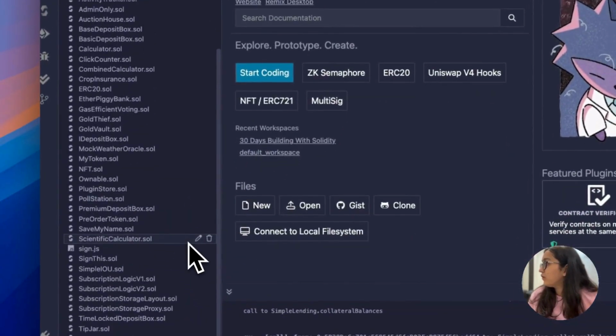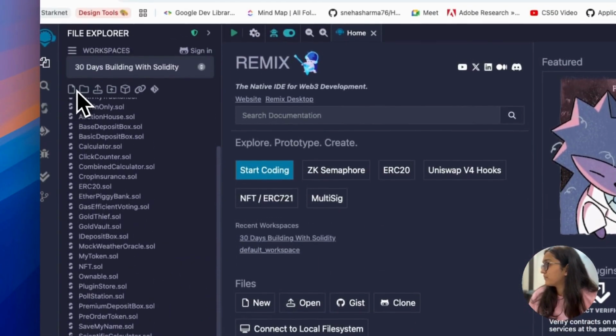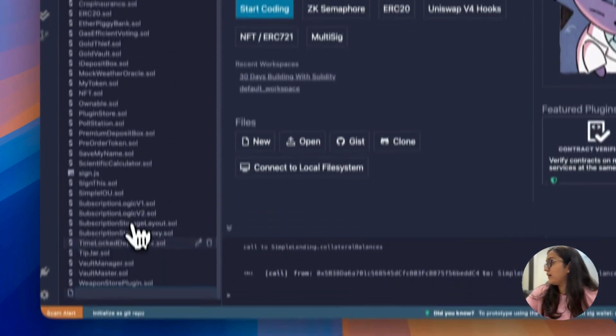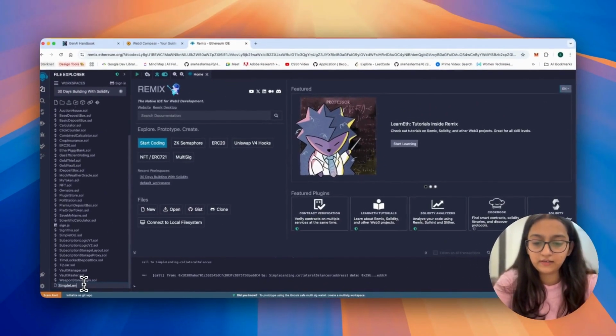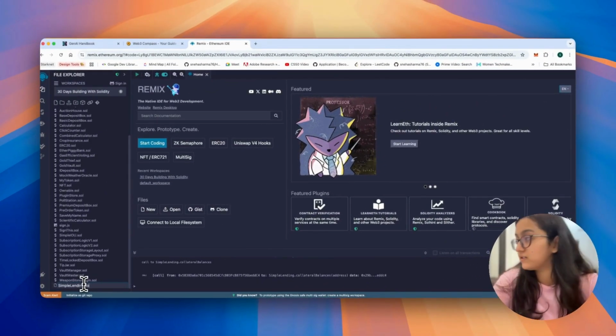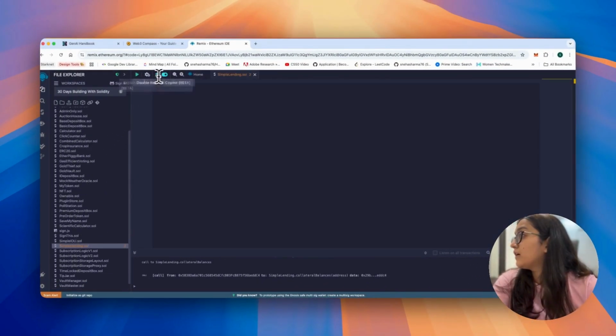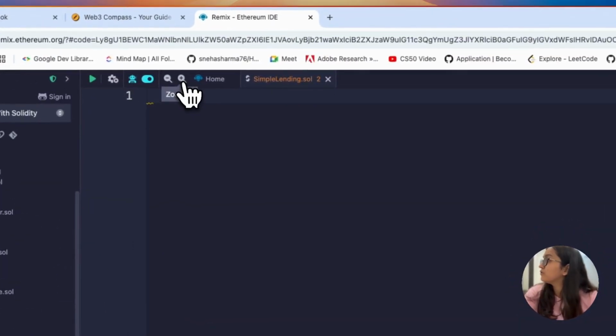Okay, so I'm here on Remix and I will create a file which says simple lending dot sol. Okay, zoom in. Yeah, this should be fine, right? So